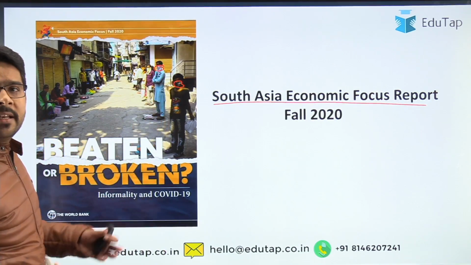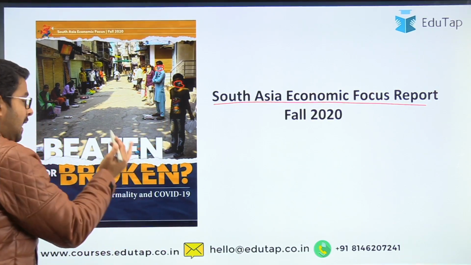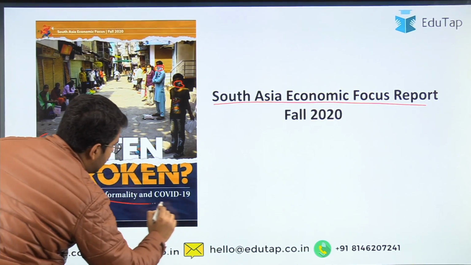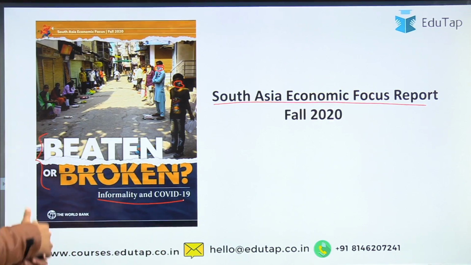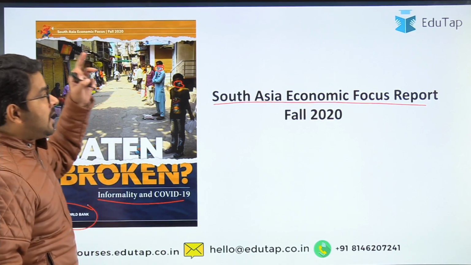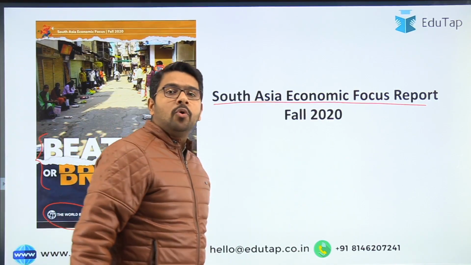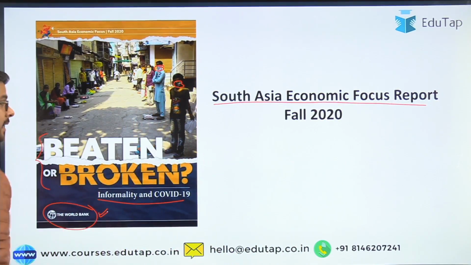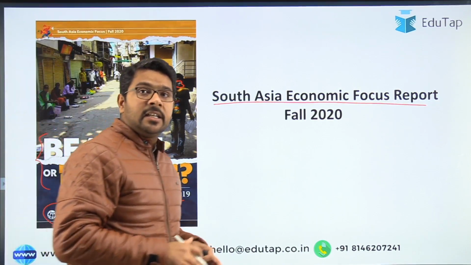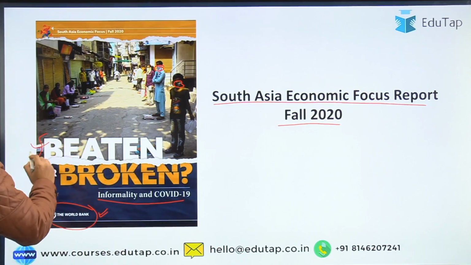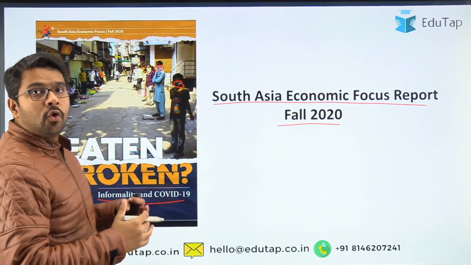It shows that people are wearing masks and maintaining social distance, and a name is mentioned here which is Beaten or Broken, Informality and COVID-19. Then there is one agency's name mentioned over the picture, the World Bank. So guys, this South Asia Economic Focus Report is released by the World Bank, and the theme for this edition, which is the fall edition 2020, is Beaten or Broken, Informality and COVID-19.